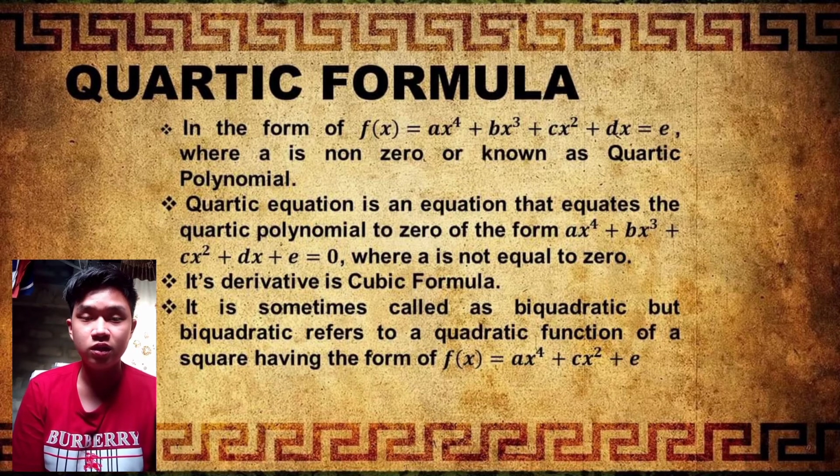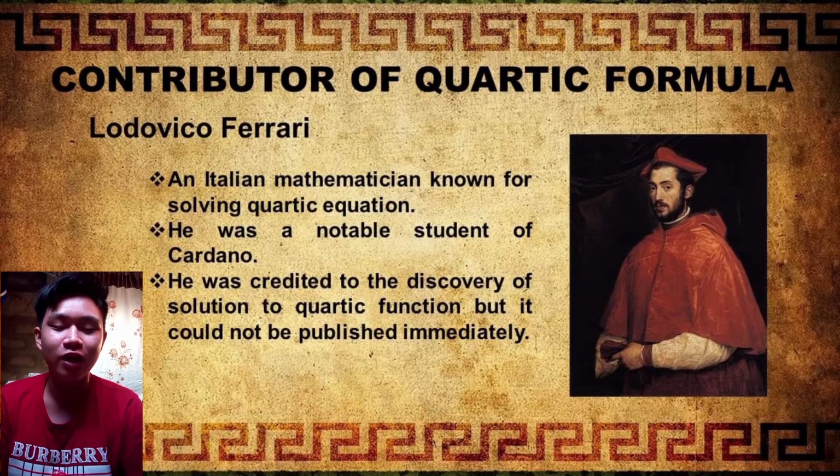The contributor of the quartic formula, Lodovico Ferrari, was an Italian mathematician known for solving the quartic equation, and a notable student of Cardano. He was also credited with the discovery of the solution to the quartic function, but it could not be published immediately.